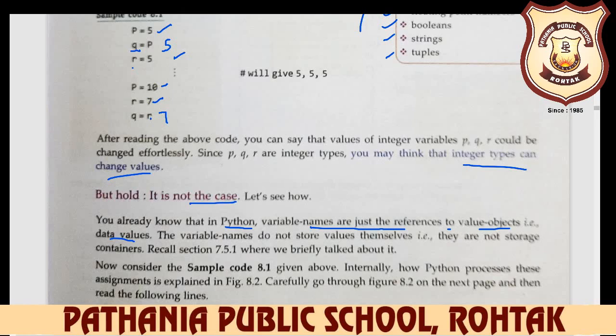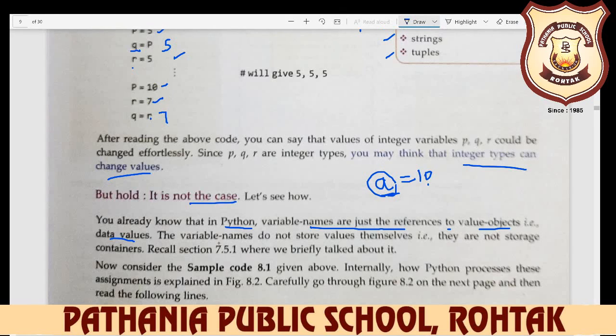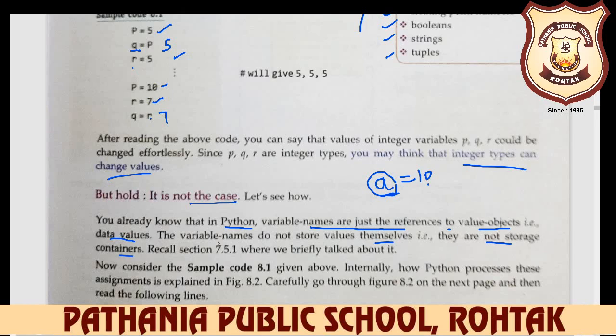For example, if you write a is equal to 10, here a is your variable name, and it is just a reference to where you input the 10. The variable names do not store values themselves. They are not storage containers.